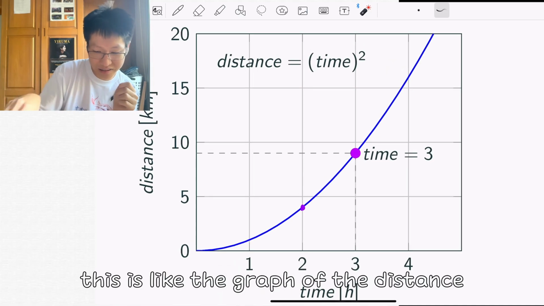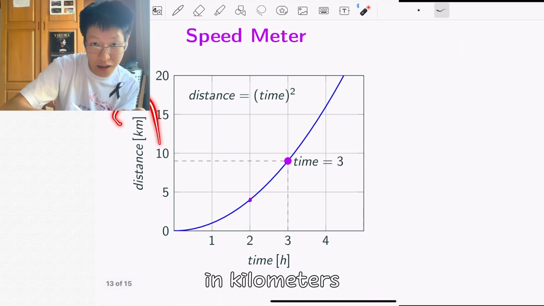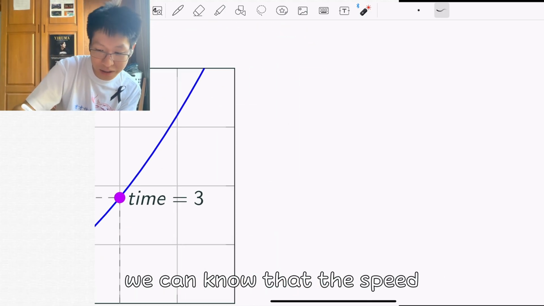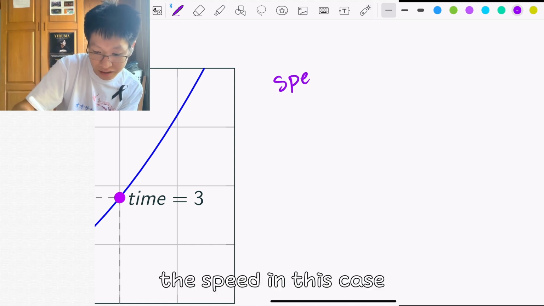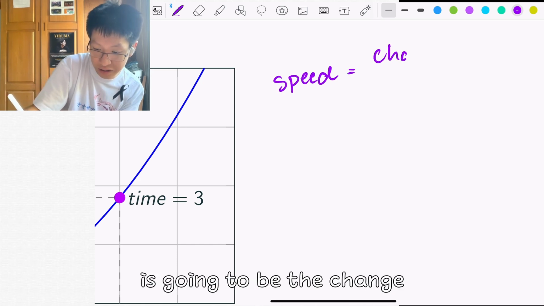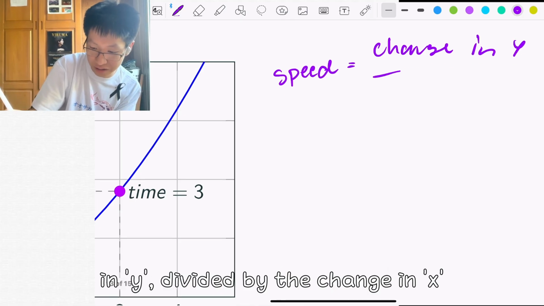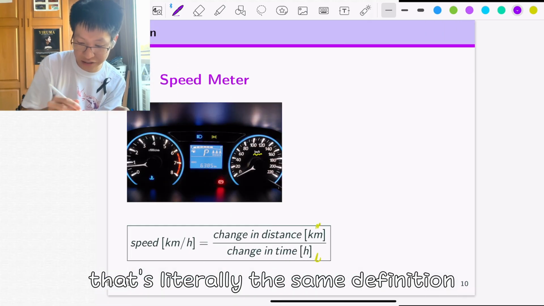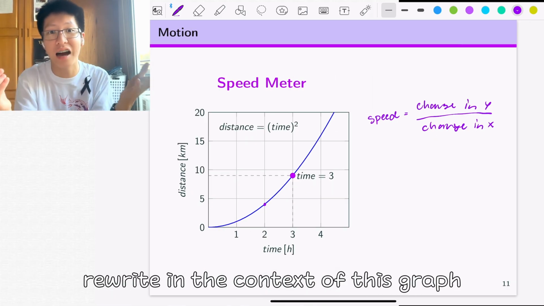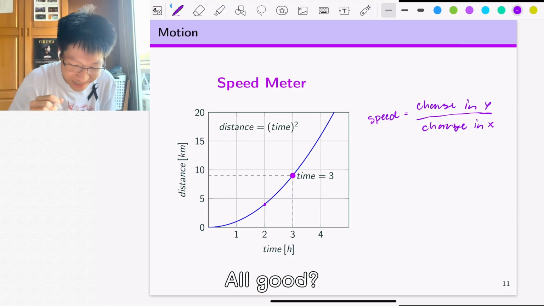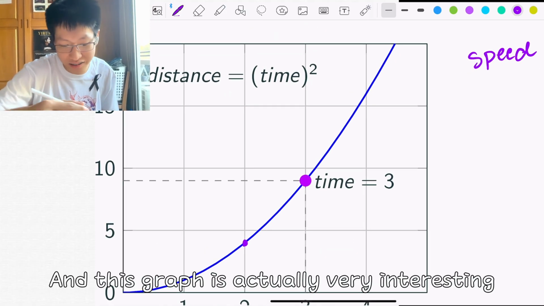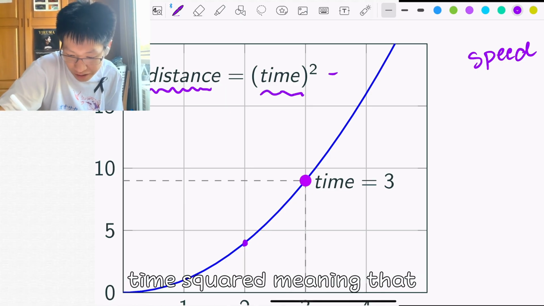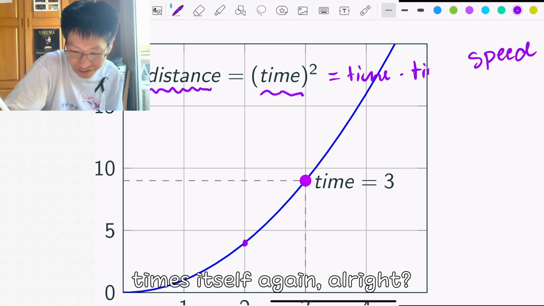So basically, this is a graph of the distance in kilometers against the time in hours. Since that is the definition of speed, the speed in this case is going to be the change in y divided by the change in x. That's literally the same definition as before, just rewritten in the context of this graph. This graph is very interesting because the distance equals time squared, meaning time multiplied by itself.